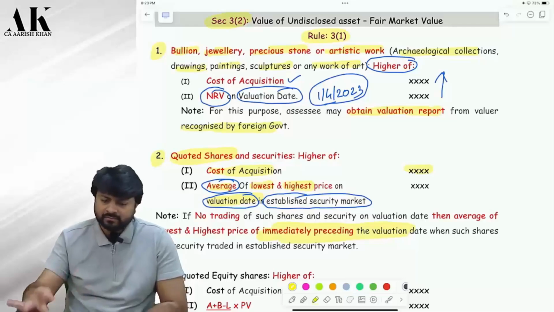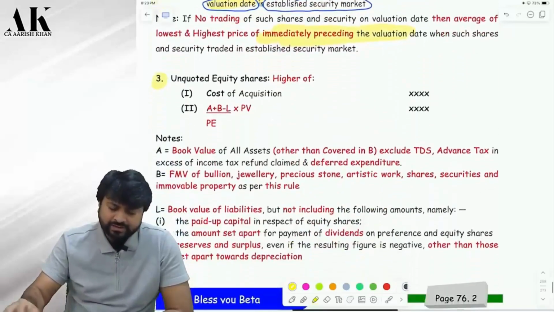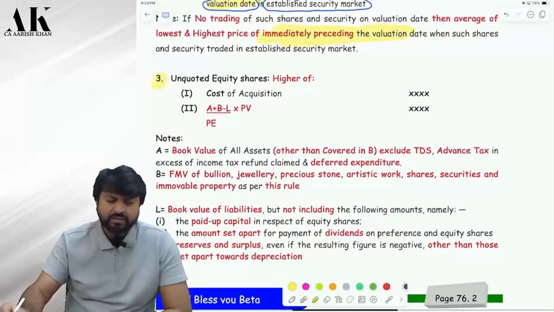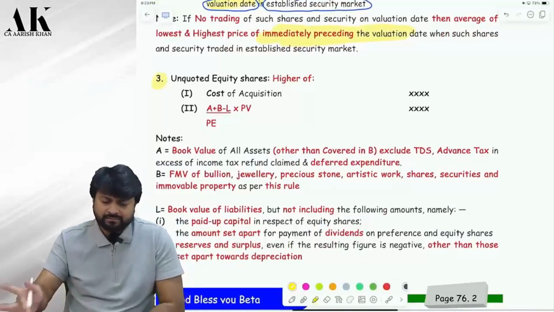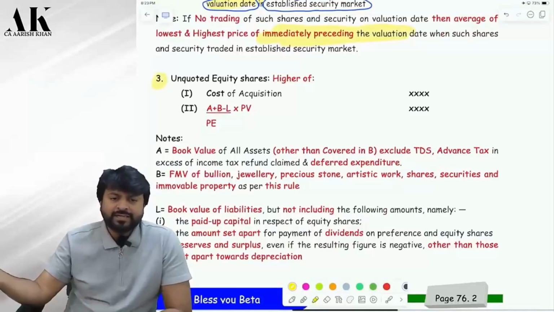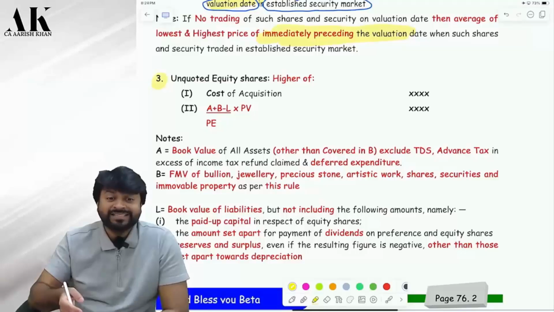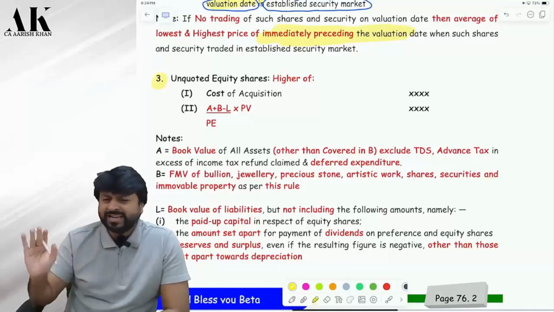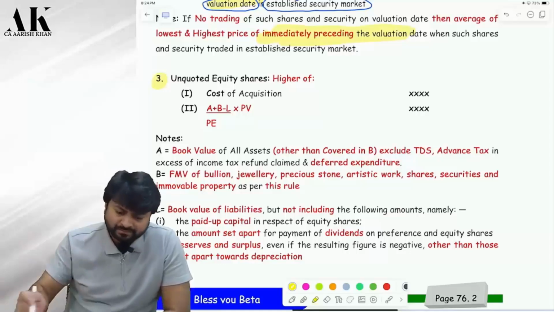Okay. Now third, this is a very dangerous point, but this is something which we have done earlier exactly. You will come to know where we have done. Just 2-3 days back in exit tax. Do you remember in exit tax we have done the valuation of unquoted shares? There we have done the unquoted shares valuation. So the same calculation is over here. It is exactly copy paste. I'll just make you read.